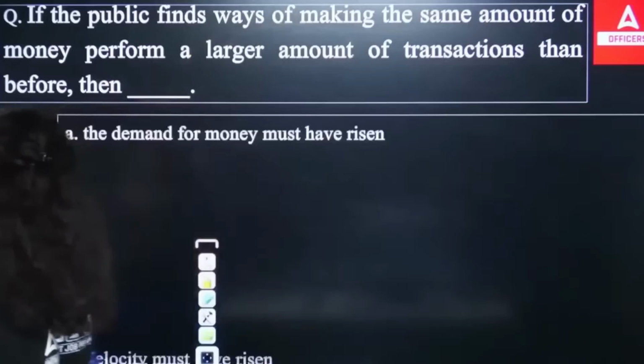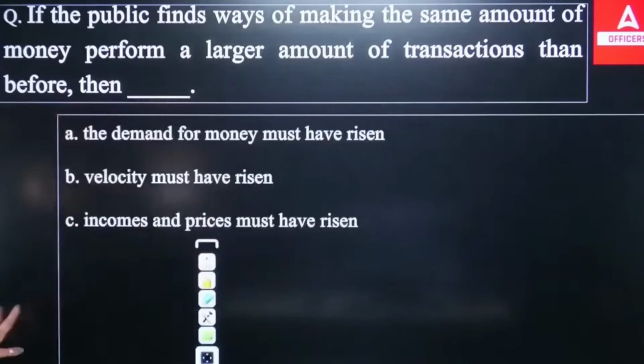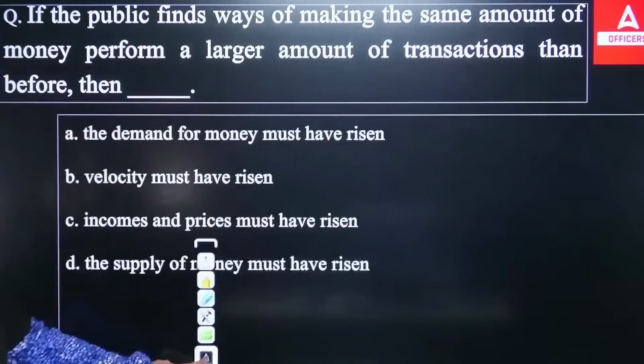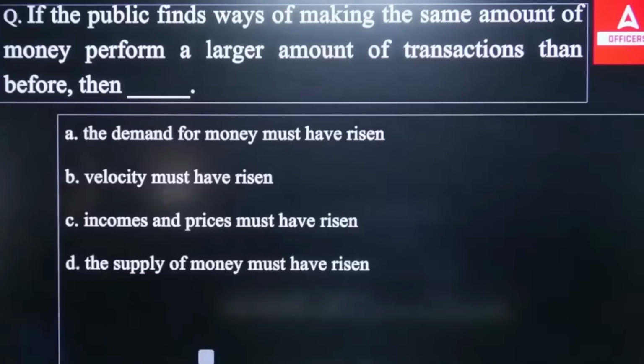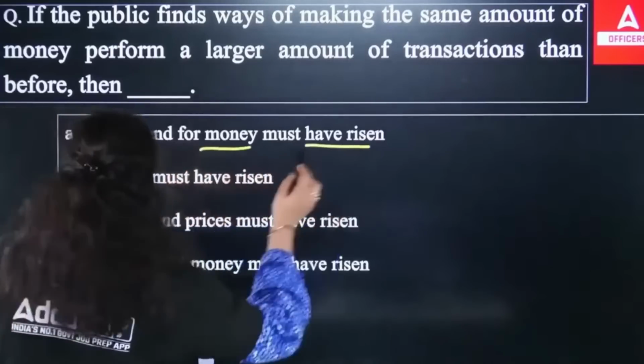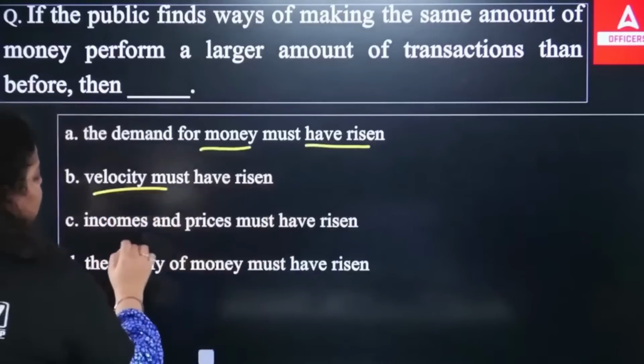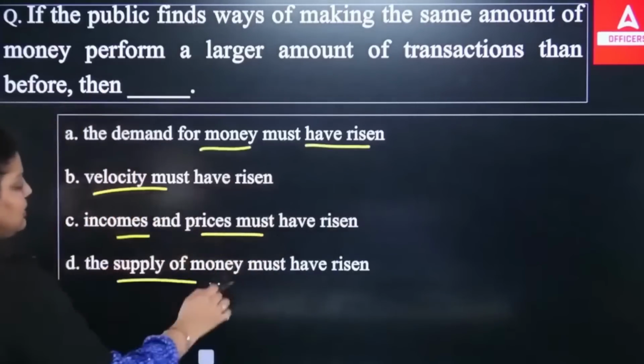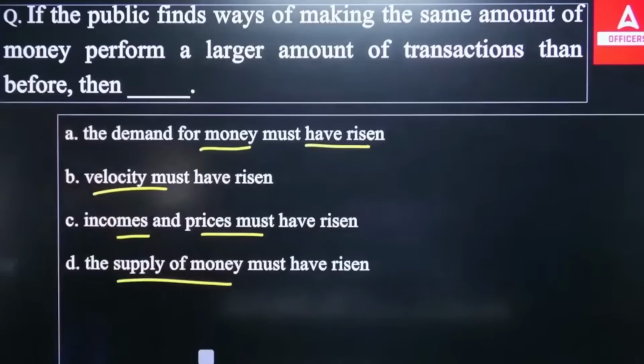This situation be known as what? And these are the options in front of you. Which of the following will be right? The demand for money must have risen. Velocity of money have risen. Incomes and prices must have risen. The supply of money must have risen. So which of the following is right?